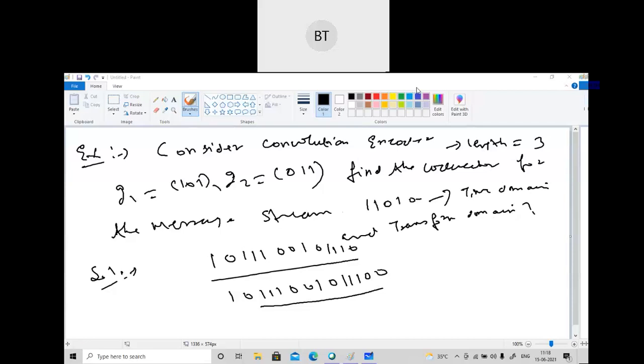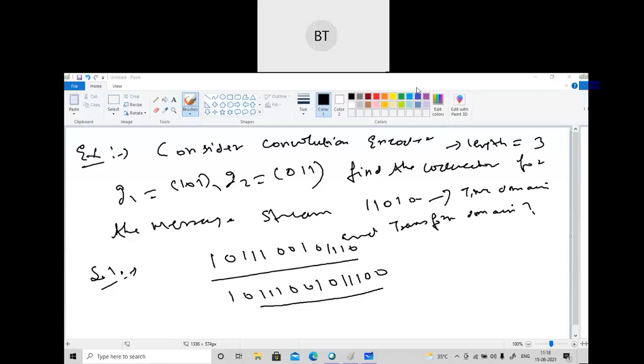So I think those who have tried will easily get it, because the problem is not complicated. Already we have solved one complicated problem with 3 generator matrices. This one is of 2 generator matrices. If you look at previous year papers, one question is always there from this part, and it will take 5 or 6 marks. If they do not ask, I will definitely ask in the second midterm, because this is the base of convolution code.